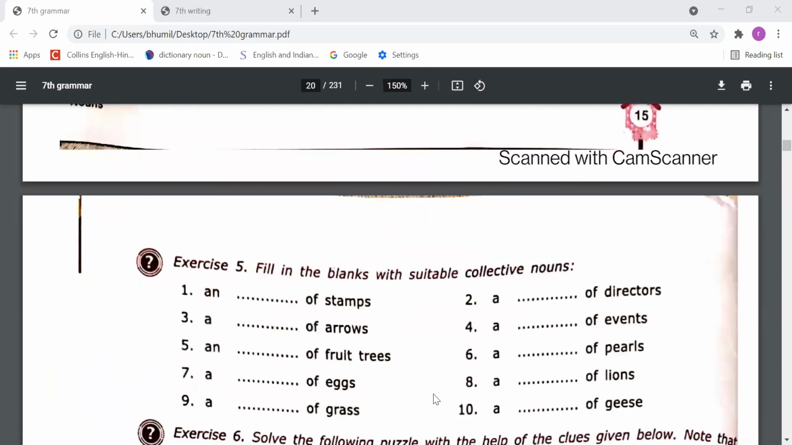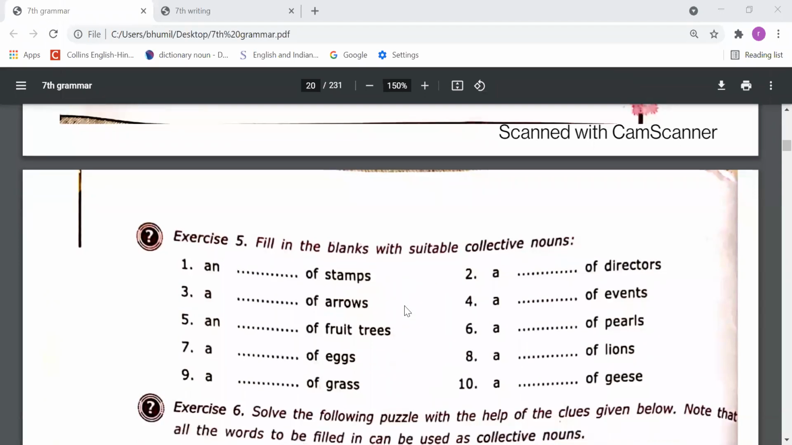So, dear students, I keep telling you, understanding is not enough. Firstly you have to understand the things, then you have to memorize them. If you only understand, when the time comes to express those things, you will not be able to tell. That's why teachers keep saying, firstly you should understand, then you should learn. Okay, so now you have to learn all these collective nouns.